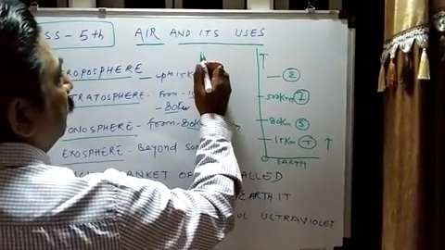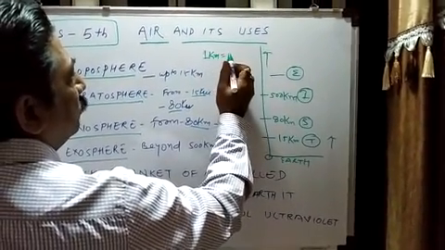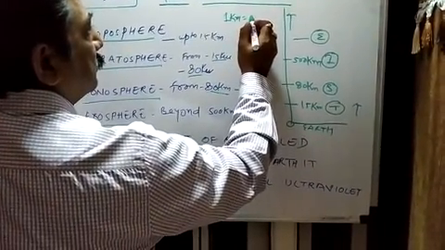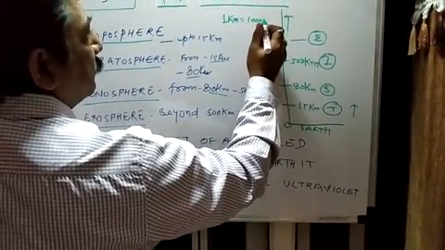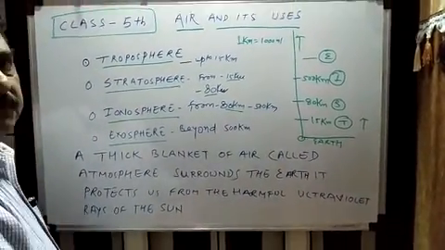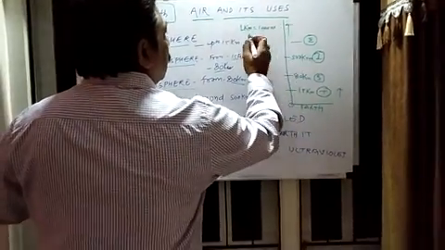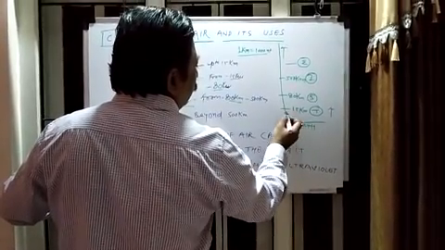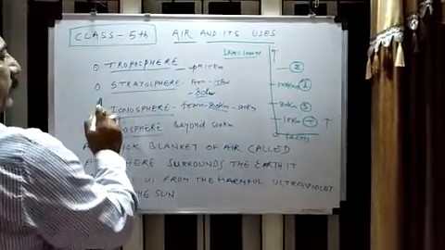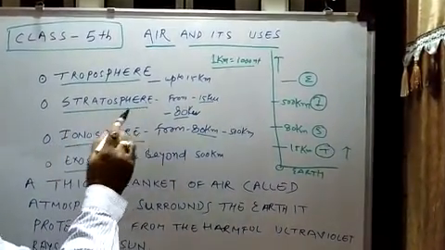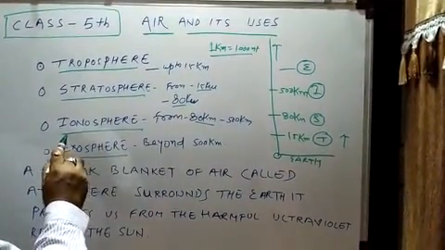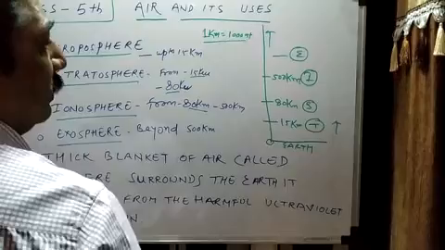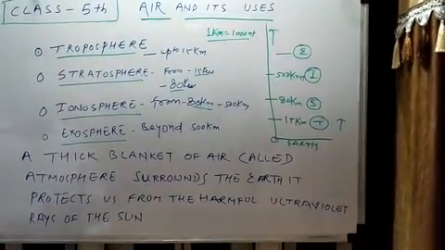I am talking about kilometers. What is a kilometer? 1 kilometer is equal to how many meters? 1000 meters, right? So you can calculate from 0 to 15 kilometers, this is troposphere. 15 to 80 kilometers, stratosphere, 80 to 500 kilometers, ionosphere, and from 500 and above, that is exosphere.